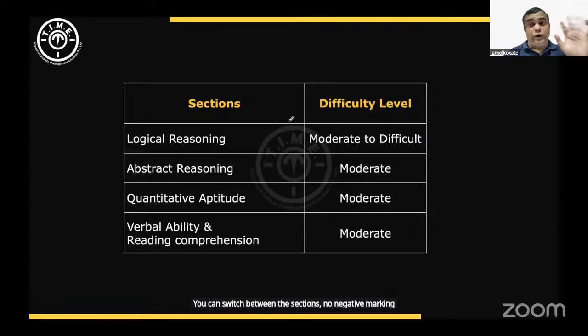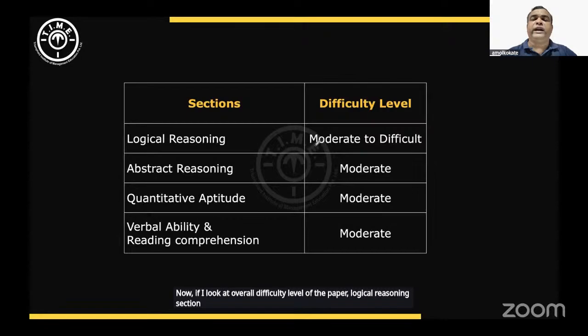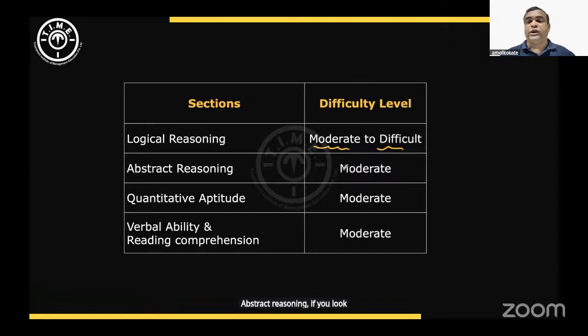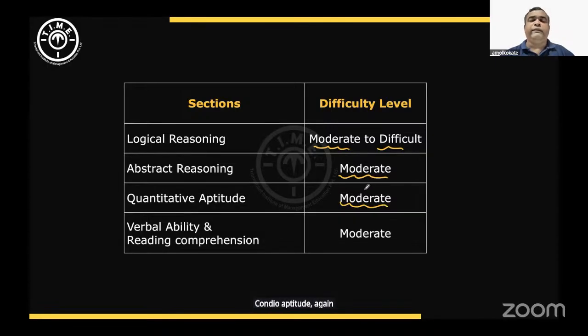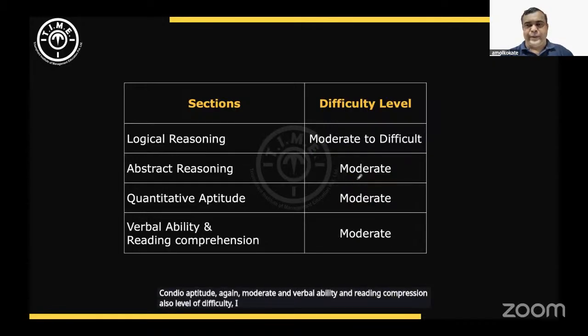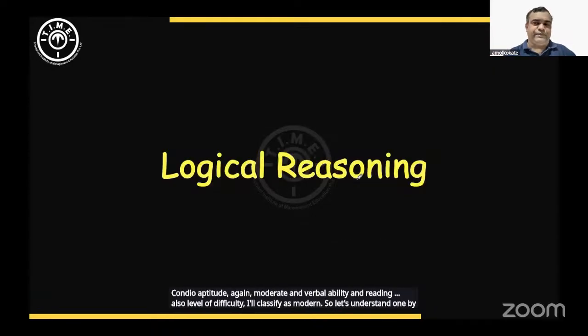Now, if I look at the overall difficulty level of the paper, for the logical reasoning section, I will say the level of difficulty as moderate to difficult. I'll tell you why I'm calling it moderate to difficult. Abstract reasoning, compared with the first slot, first attempt, many people said it's easy. Here I'll say it's moderate, and there's a reason for that. Quantitative aptitude, again moderate, and verbal ability and reading comprehension also I'll classify as moderate. Fine. So let's understand one by one, section by section.